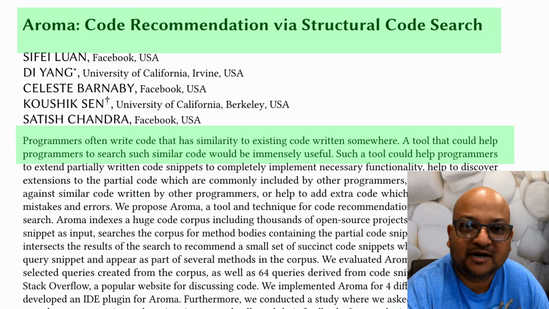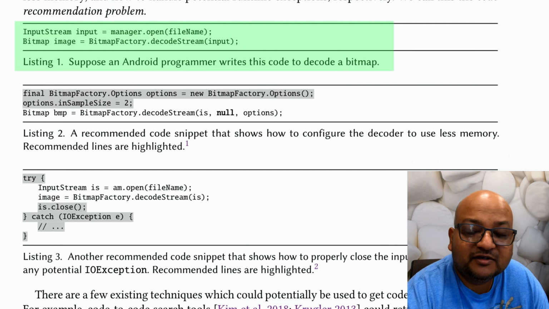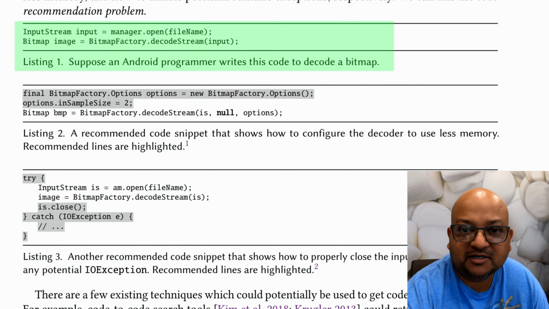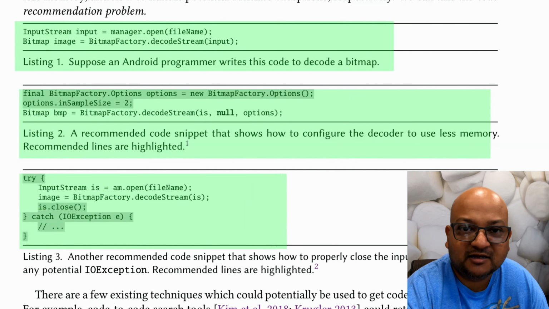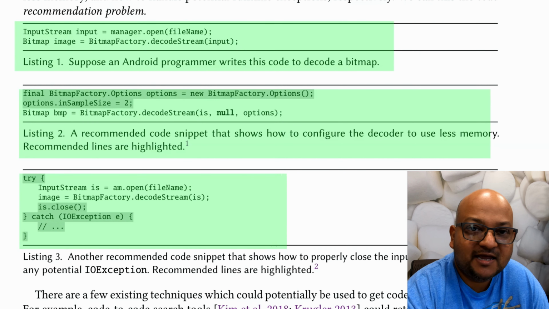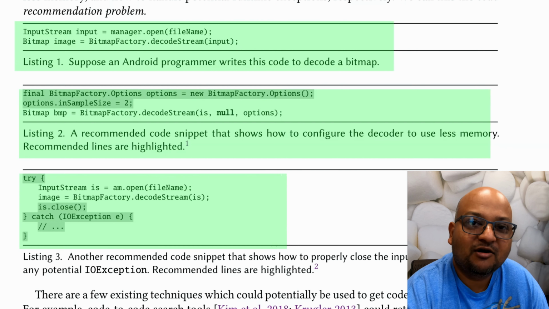As a very simple example, consider this code snippet which tries to decode a bitmap using Android's APIs. If you start with this simple code snippet, there are still going to be a lot of questions on your mind, such as how to configure it to use less memory, or even how to idiomatically use it and handle errors. And these are the kinds of things that will already probably be covered in an existing code base somewhere. And you need a tool that goes and finds all these usages and recommends them to you.